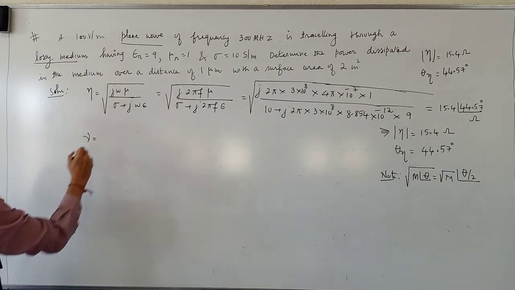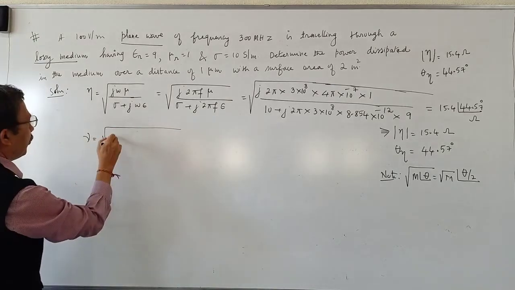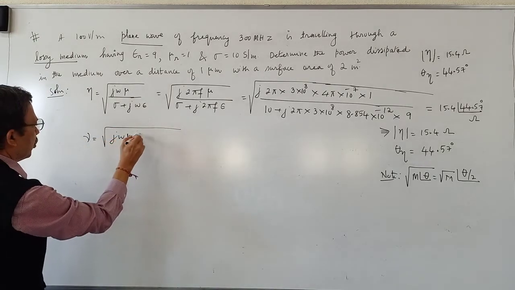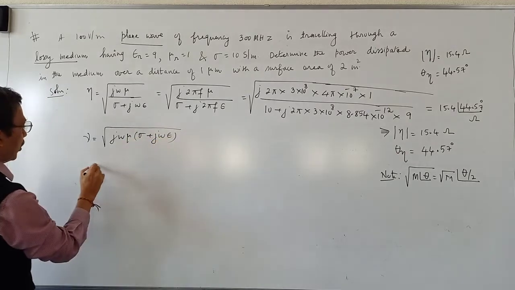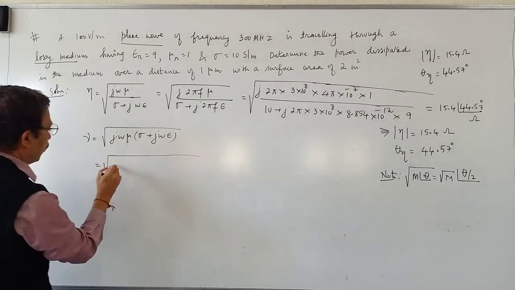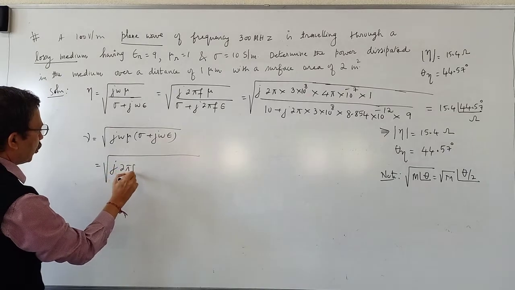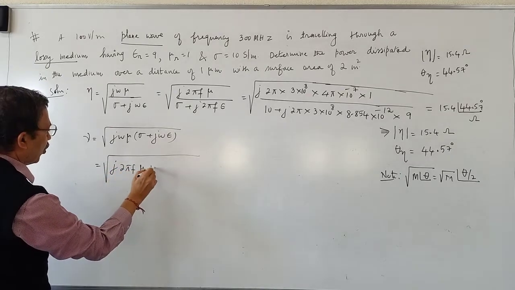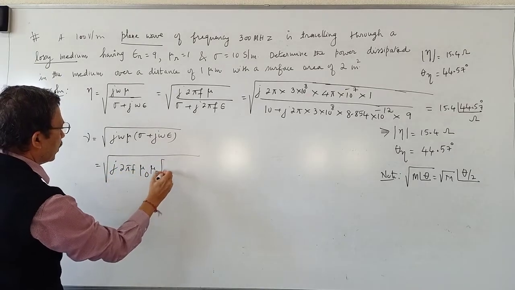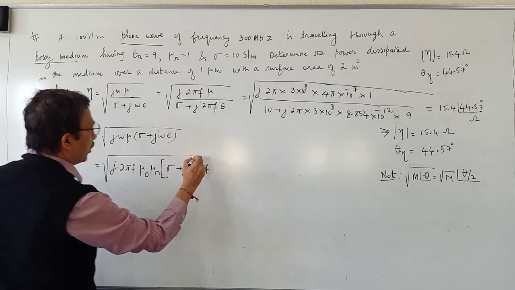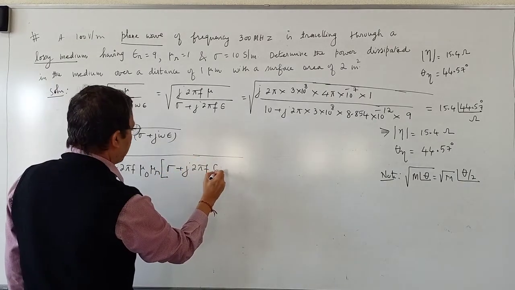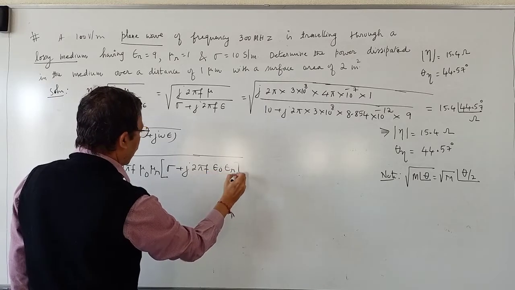The propagation constant is equal to square root of j omega mu into sigma plus j omega epsilon. What is omega? Omega is 2 pi f. What is mu? Mu naught into mu r. Sigma plus j times omega, where omega is 2 pi f. What is epsilon? Epsilon naught into epsilon r.